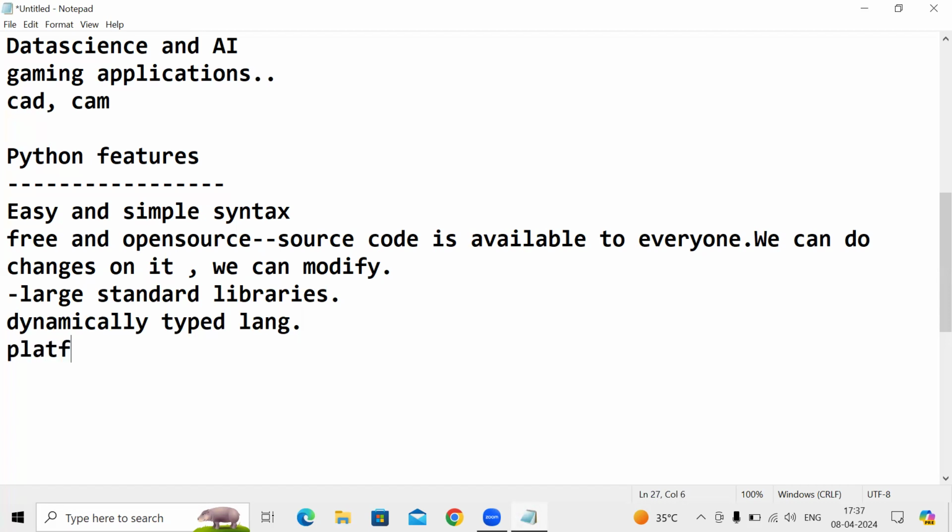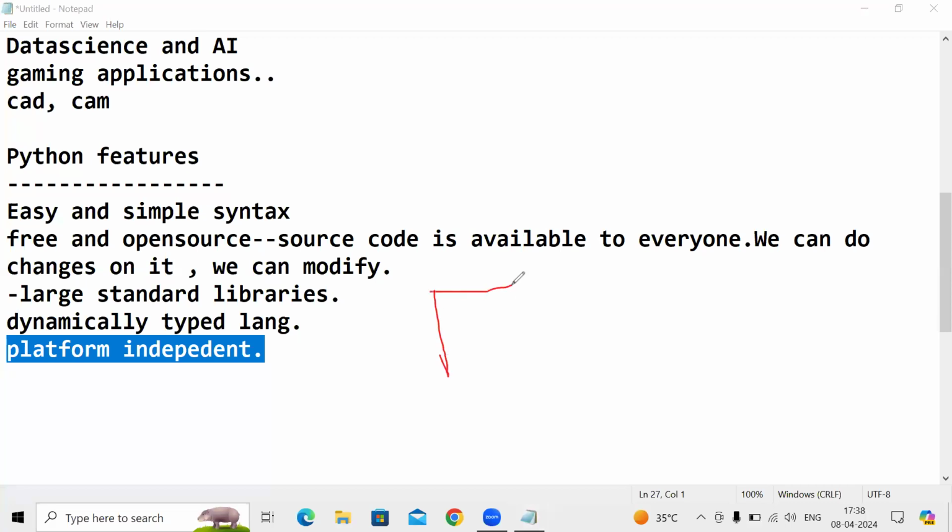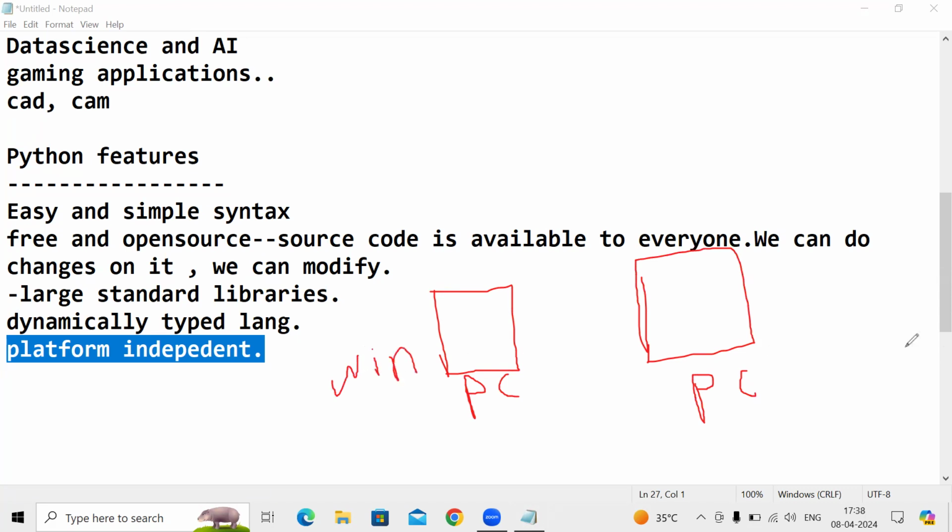And one more point is platform independent. Platform independent means, suppose you write code on one PC, one computer. Let's take an example of two computers, two operating systems: one is Windows, and the other is Mac OS or Linux.